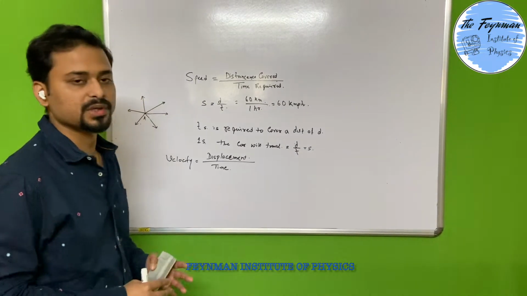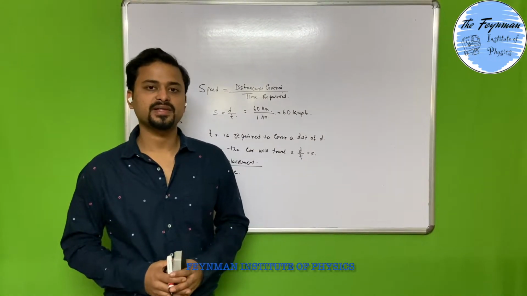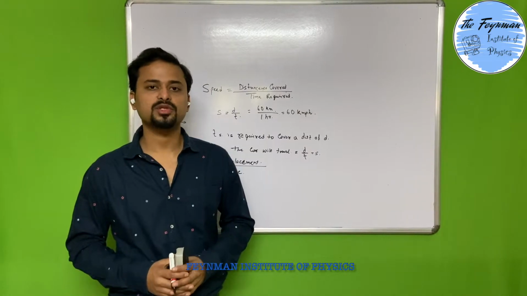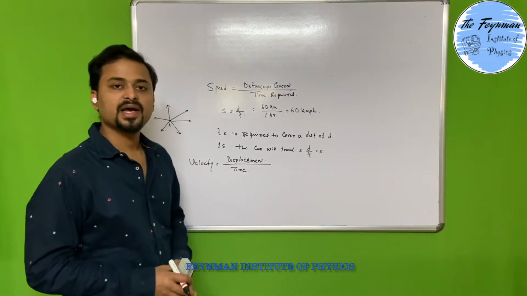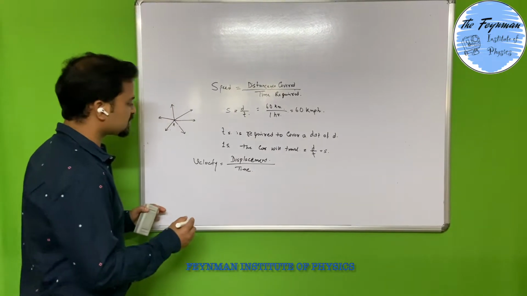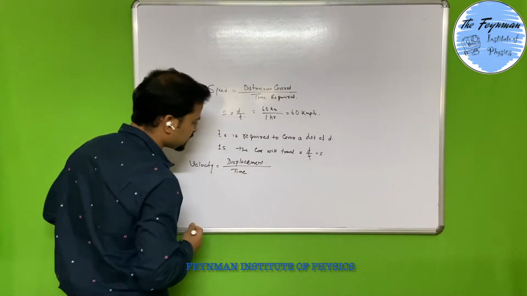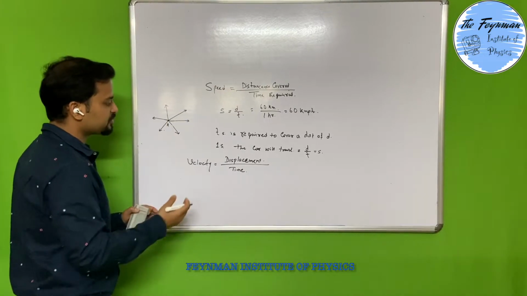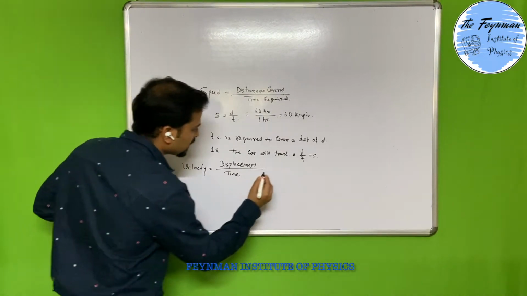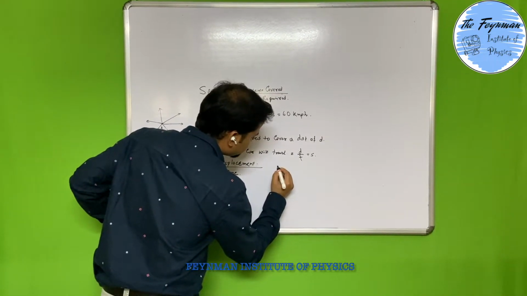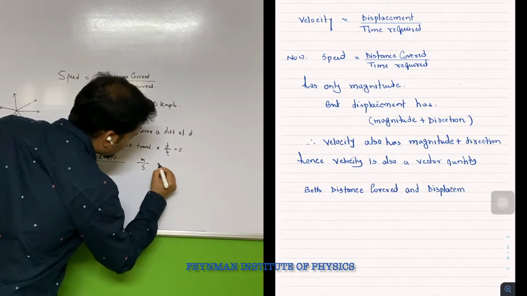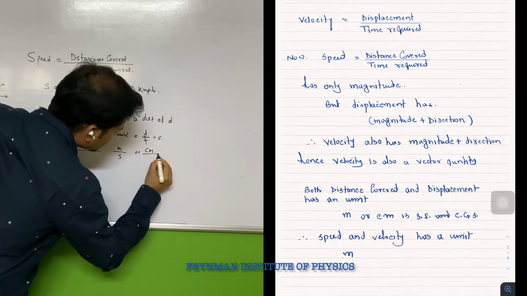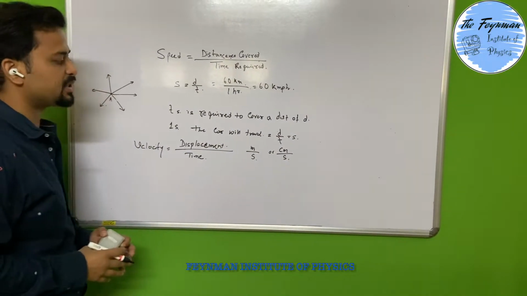Now we can find that speed and velocity both have the same unit because distance covered and displacement have the same unit. So in the SI system or CGS system, we can define the unit of speed and velocity as meter per second, or in the CGS system it will be centimeter per second.